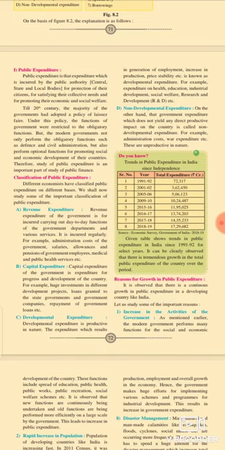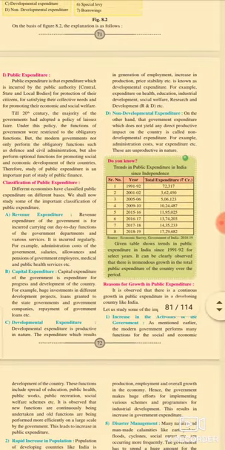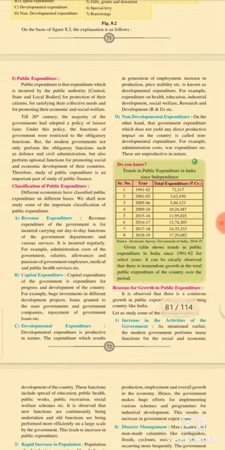First of all, I introduce the classification group of expenditure. There are four classification groups of public expenditure. Number 1, revenue expenditure. Number 2, capital expenditure. Number 3, developmental expenditure. Number 4, non-developmental expenditure. Now I explain them one by one.